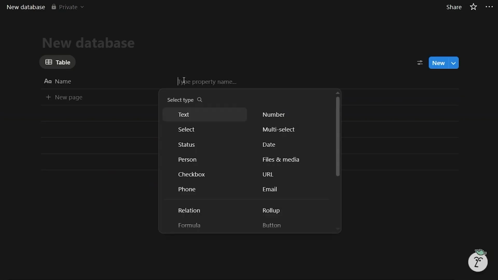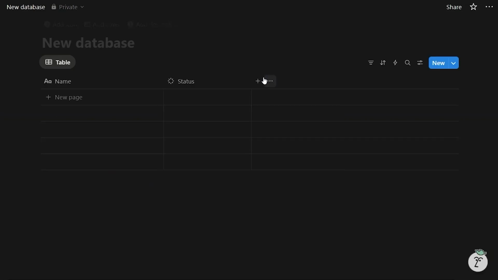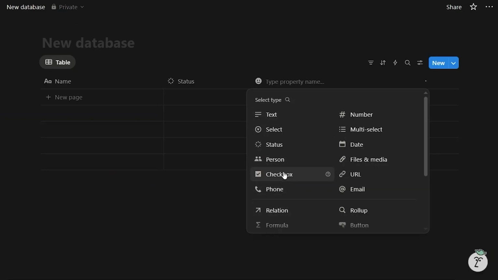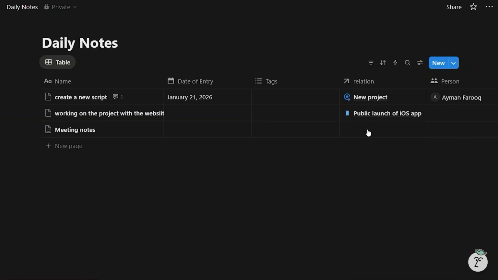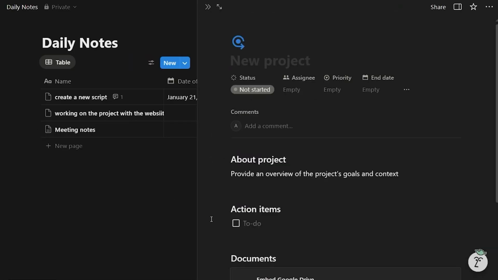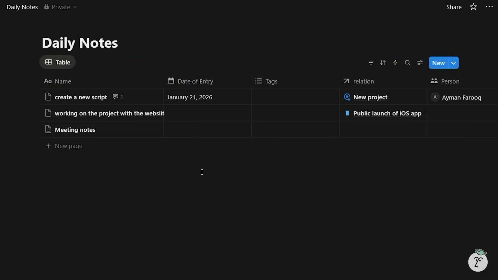You can later on add properties like status, date, person, phone number. All of them are mentioned here. There are going to be relations like right here. These relations are much different from the backlinks that connect different nodes and concepts together, so it's going to be a little confusing for you at first. This is all powerful, but it can be overwhelming until you get used to it.